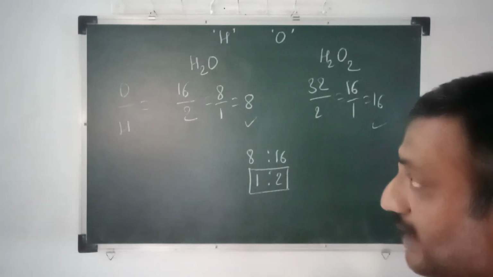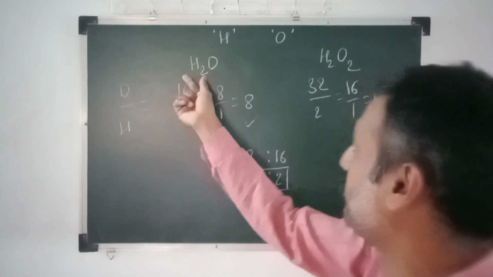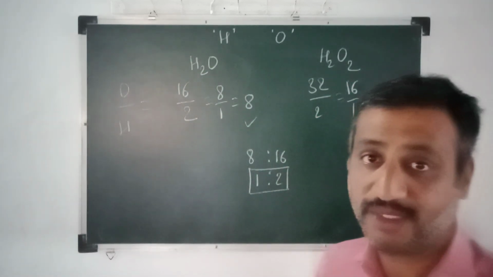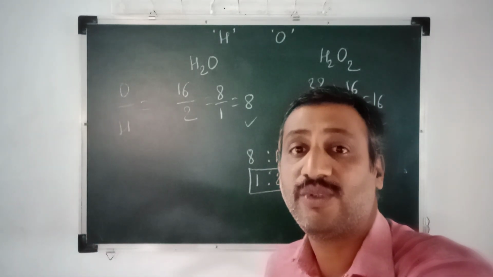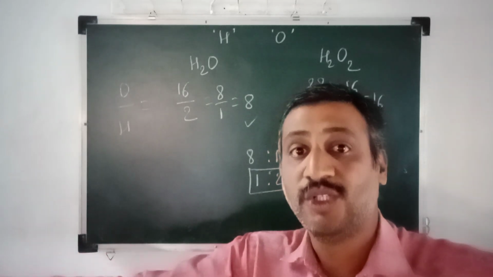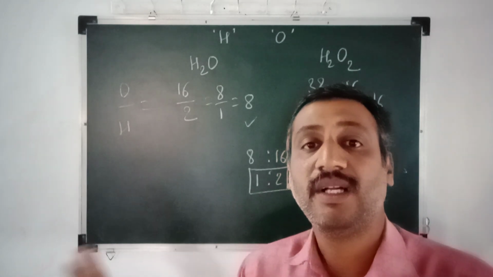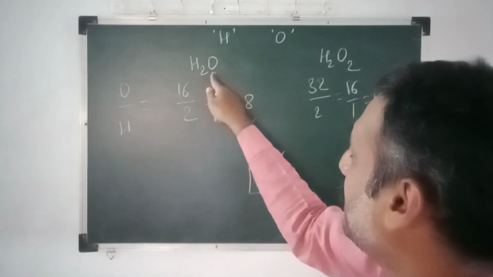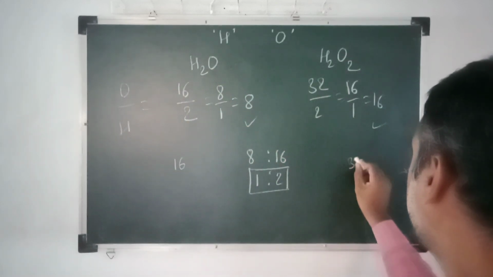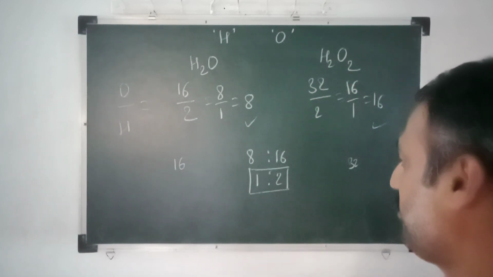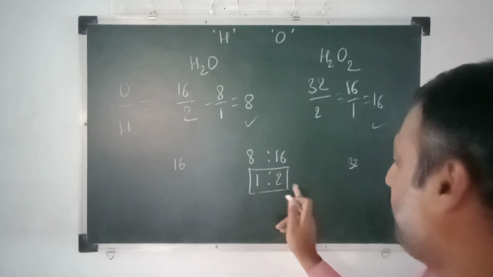In other words, suppose we have the same amount of hydrogen: in the first case 2 gram of hydrogen, and in the second case 2 gram of hydrogen. The amount of oxygen which reacts with the same amount of hydrogen to form the two different compounds is in a simple whole number ratio. So here 16 gram of oxygen combines with 2 gram of hydrogen, and here 32 gram of oxygen combines with 2 gram of hydrogen. So 16 to 32 is nothing but 1 to 2 finally.